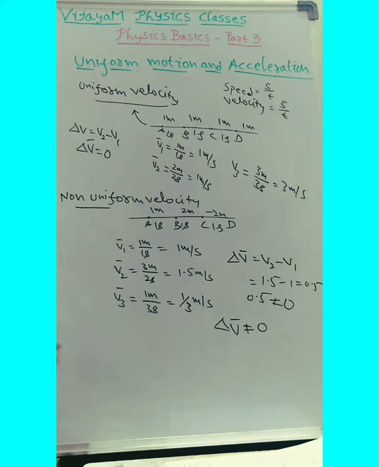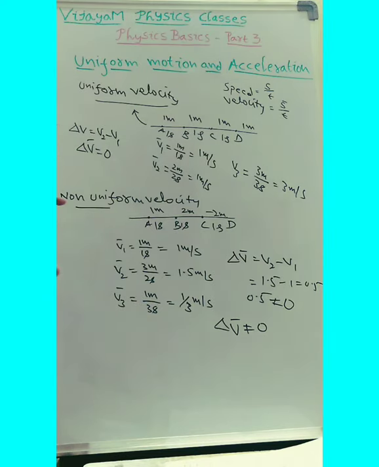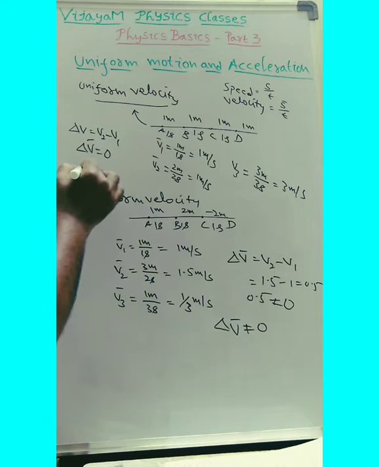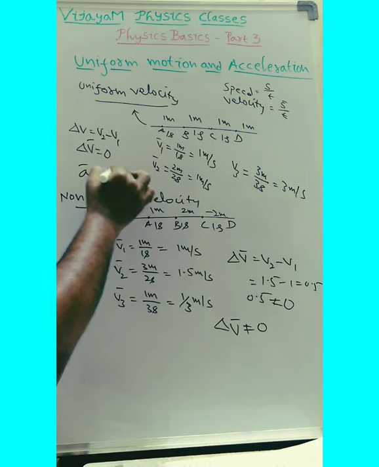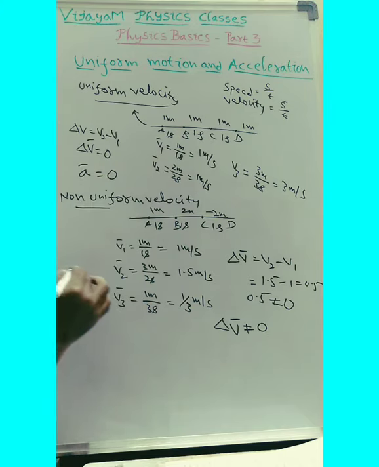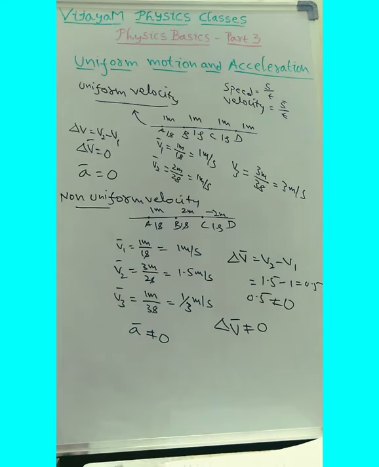So non-uniform velocity means what? There is a change in the velocity. So whenever there is a change in the velocity, what will you call it? You will call it an acceleration. So what do you mean by an acceleration? If the velocity changes, then in this case, what is the acceleration? Acceleration is represented with the letter A. So if the change in velocity is 0, the acceleration is also 0.